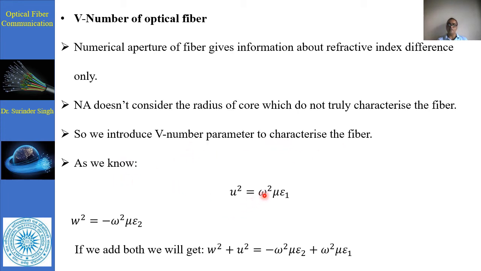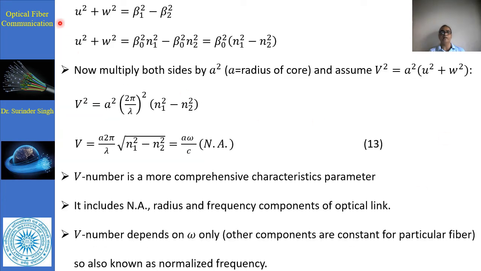We know that U square is equal to omega square mu epsilon 1 minus beta square inside the boundary, and W square is equal to beta square minus omega square mu epsilon 2 outside the boundary. If we add both together, W square plus U square, we get minus omega square mu epsilon 2 plus omega square mu epsilon 1. Here the common factor is omega square mu, and the other factor is epsilon 1 minus epsilon 2, that is, n1 square minus n2 square.